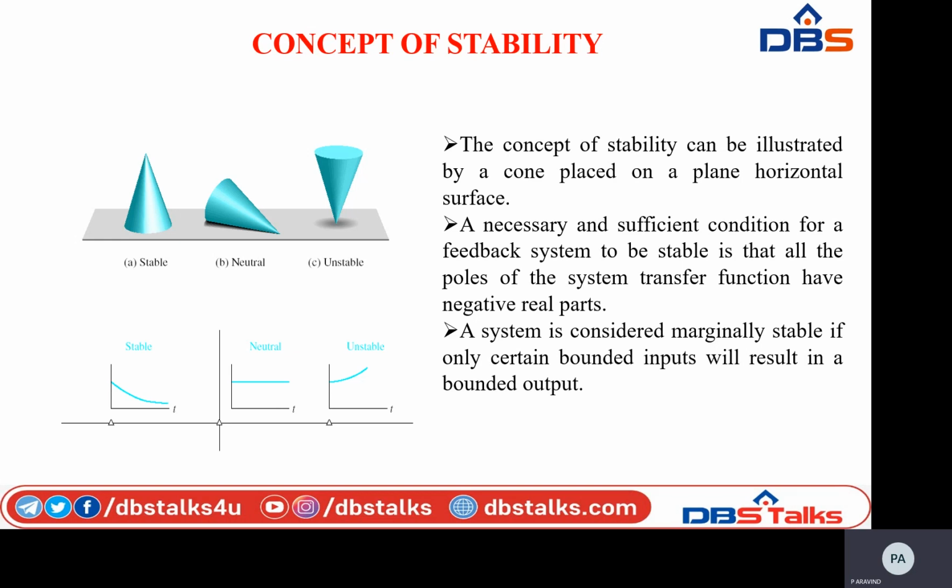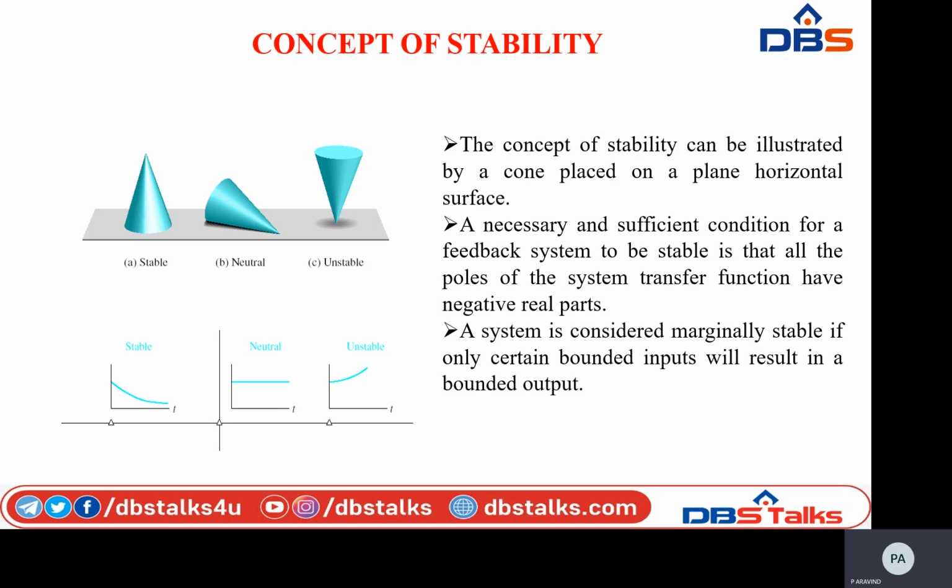Here the stability can be illustrated by placing a cone on a horizontal plane surface. See the figure. The first one indicates the stable, the second one indicates the neutral, the third one indicates unstable. A necessary and sufficient condition for a feedback system to be stable is that all the poles of the system transfer function have negative real parts.